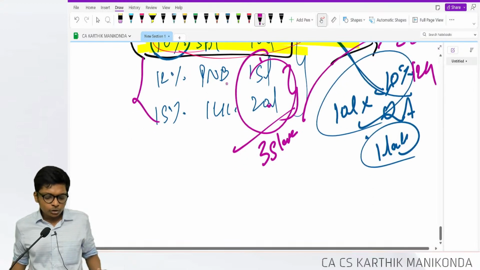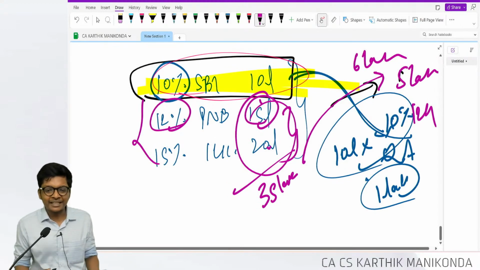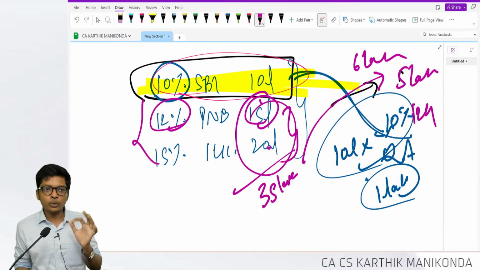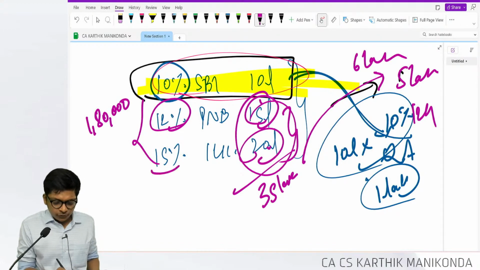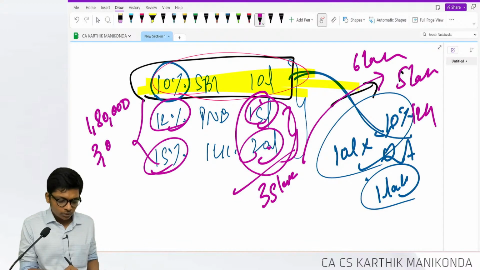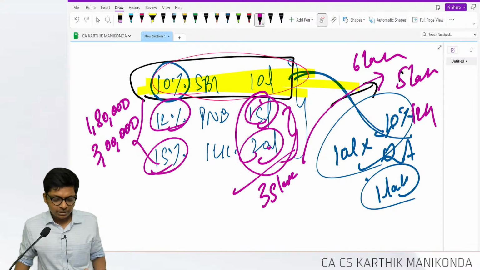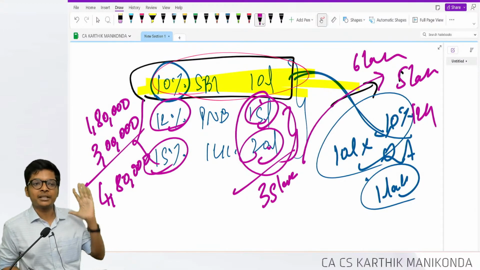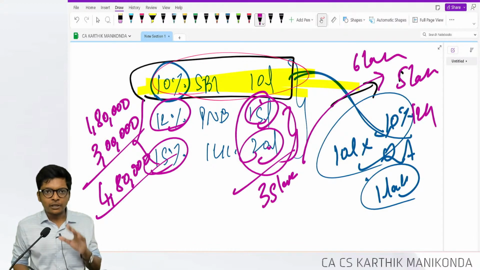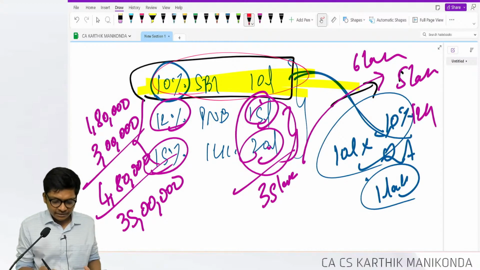So, what is the total amount of interest payable on this loan? 15 lakhs into 12%. How much, guys? 1 lakh 80,000. 20 lakhs into 15%, 3 lakhs. Okay. So, compute the total interest payable, guys. This total interest is payable on a total loan of 35 lakhs.